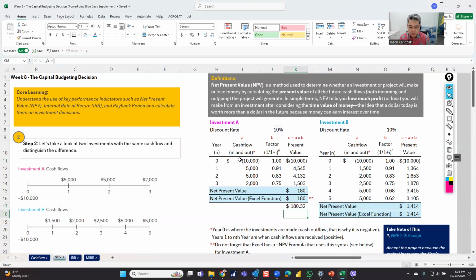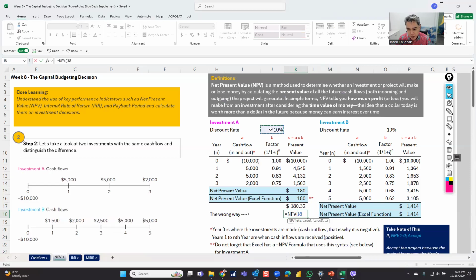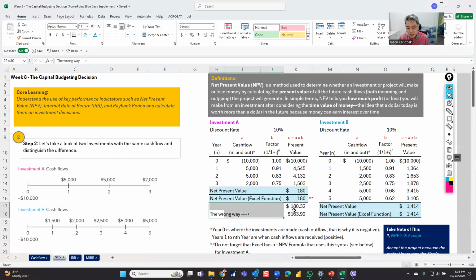I'll show you the wrong way. Here's the wrong way, right? So the wrong way, don't do this one, NPV, and then I'll do rate, and then I'll do that. It's wrong, right? So if I do that, it's 163, which does not even tie up with our manual calculation. So this is actually wrong, bad, right? So I'll delete it.